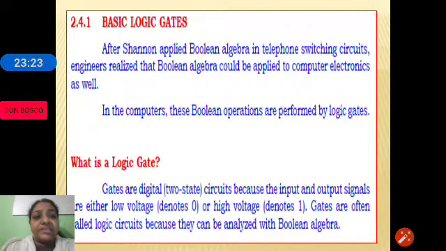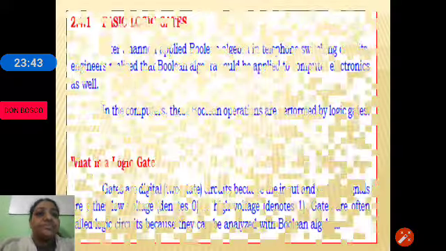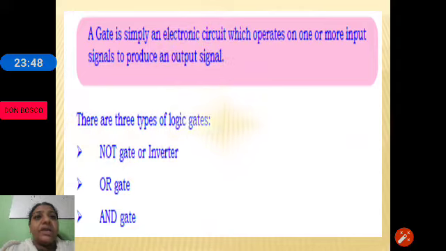A logic gate can have 1, 2 or more inputs, but there is only one output. A gate is an electronic circuit which can have one or more inputs, but it produces only one output.